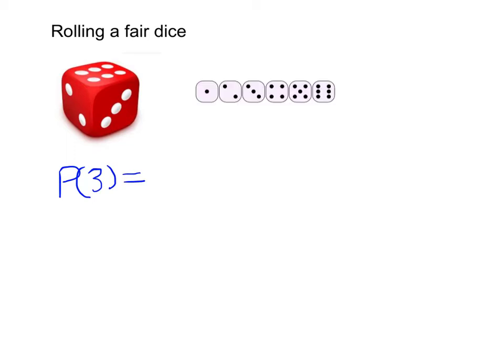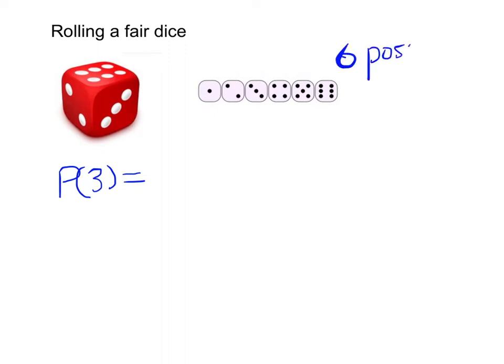And since we all know there are a total of 6 faces on a dice, 1, 2, 3, 4, 5, 6, there are a total of 6 possible outcomes.